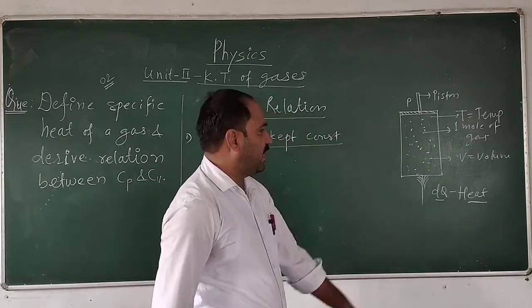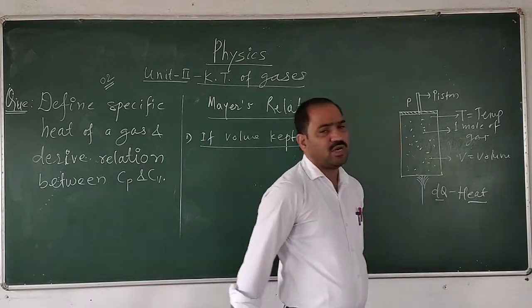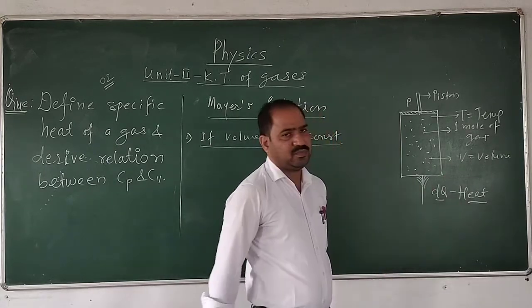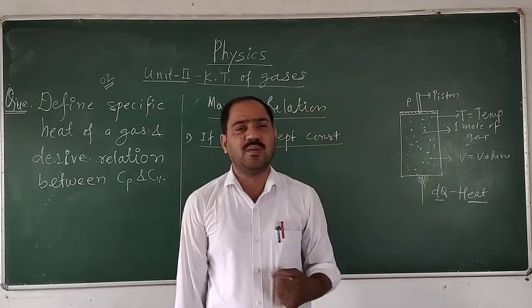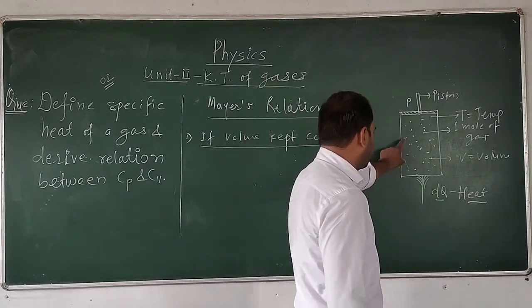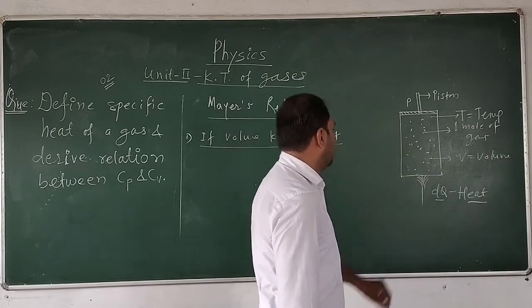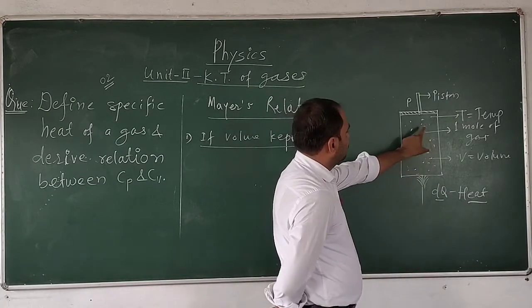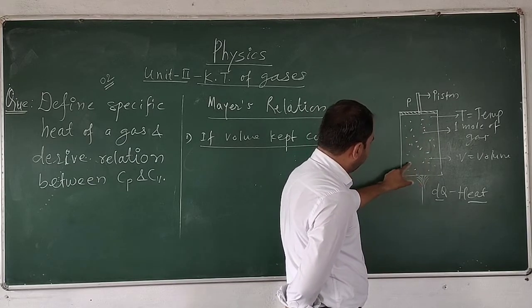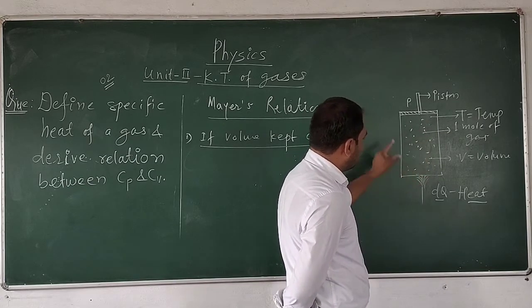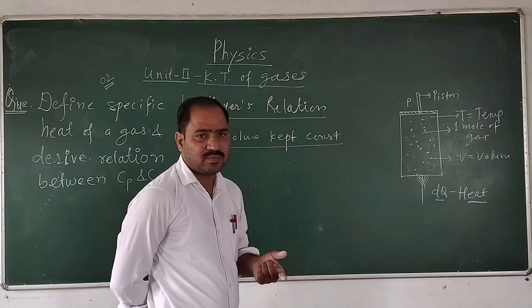If the volume of the gas is kept constant and the gas is heated, then in the first case dQ1 is the amount of heat given to the gas. When the gas is heated, what will happen? The internal energy of all the molecules, of all the particles of the gas will be increased.